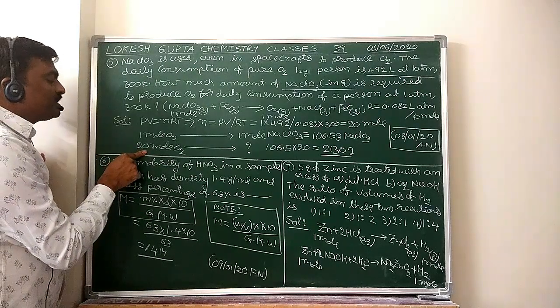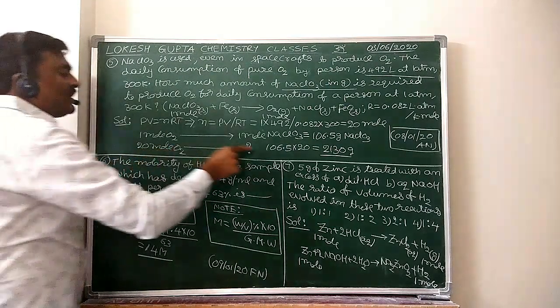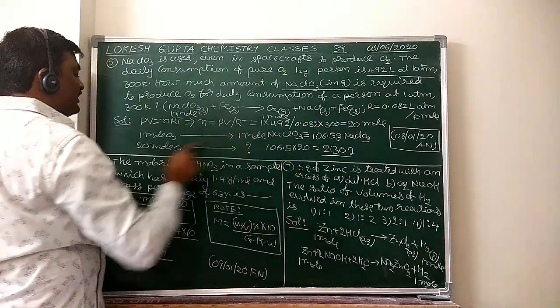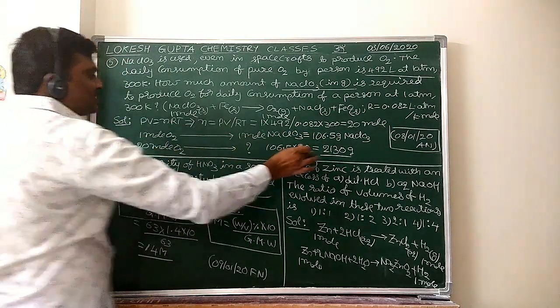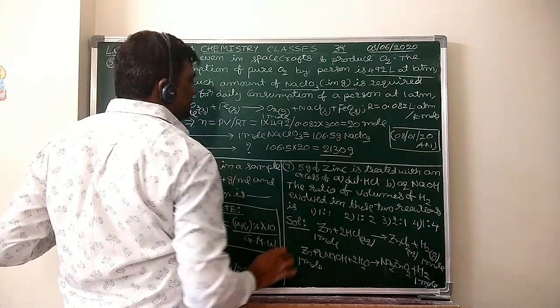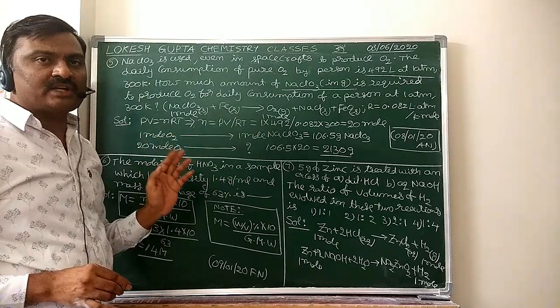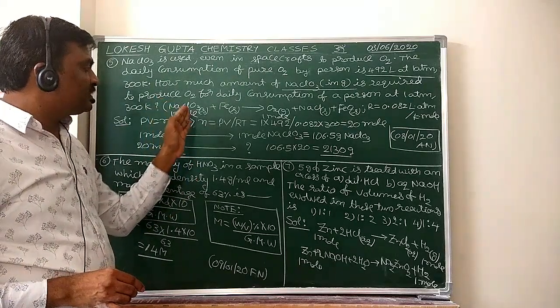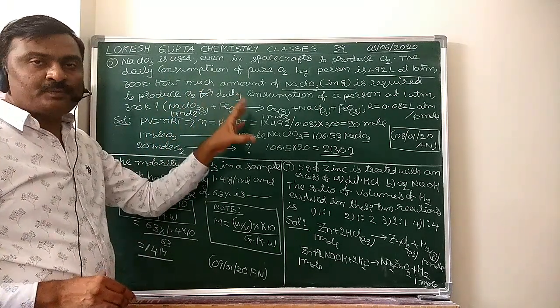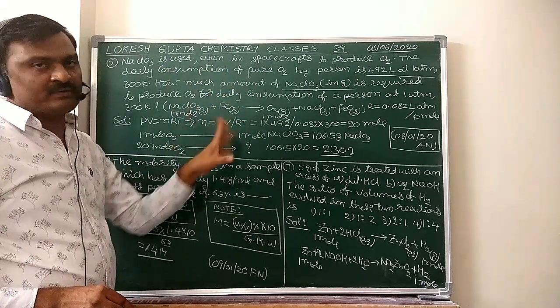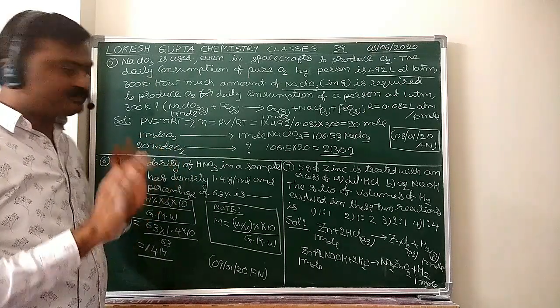Now, to prepare 20 moles of oxygen gas, how many grams of NaClO3 are required? 106.5 into 20 by 1. So this is equal to 2130 grams. So it is the answer. 2130 grams of NaClO3 is to be reacted with iron to prepare the oxygen gas which is sufficient per one person per 1 day. So this problem is over.